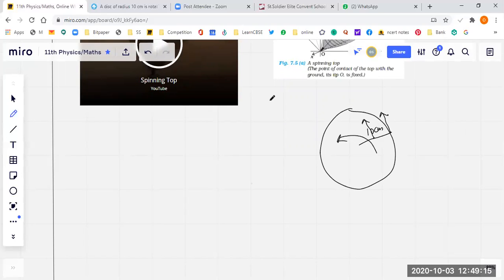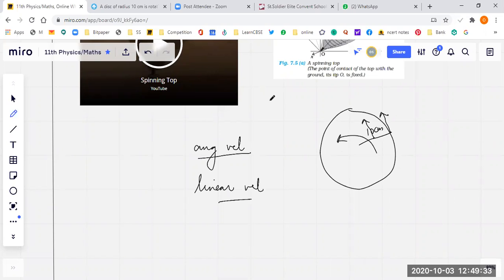Now when I say velocity again and again, there are two things: one is angular velocity and one is linear velocity. Every point possesses angular velocity as well as linear velocity.